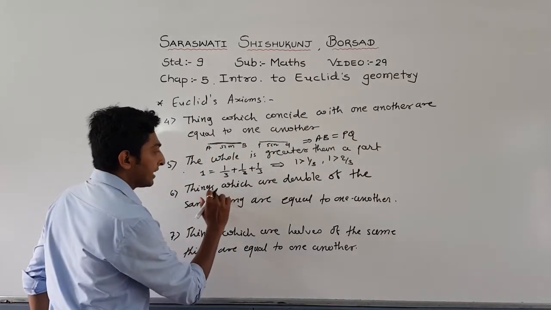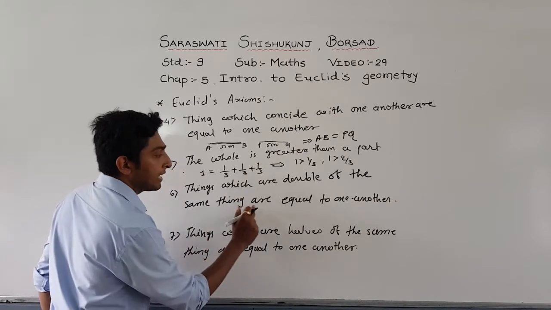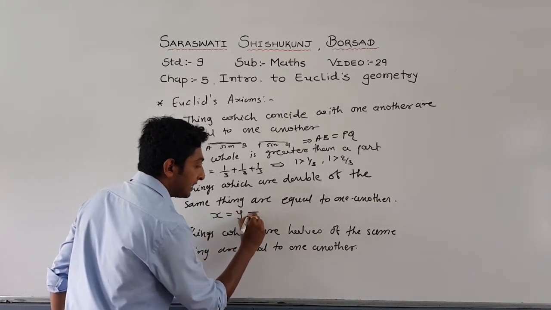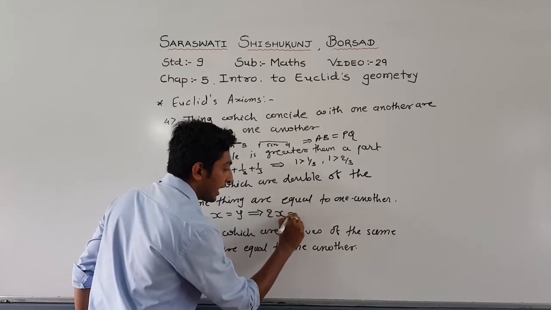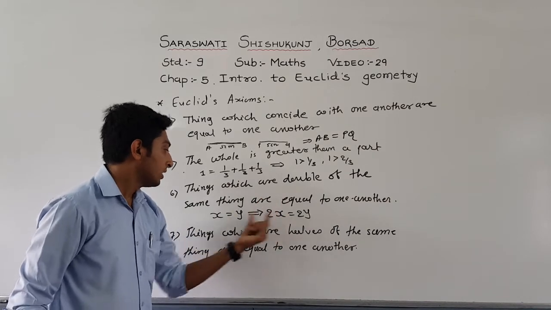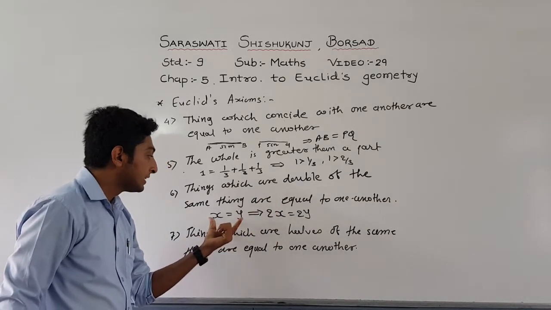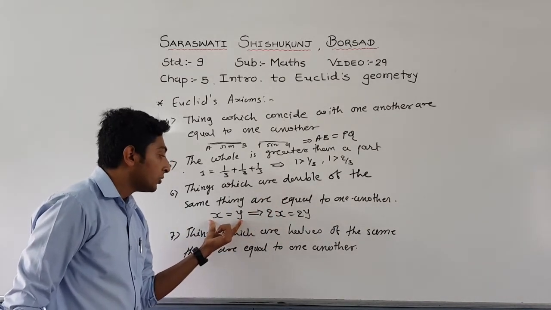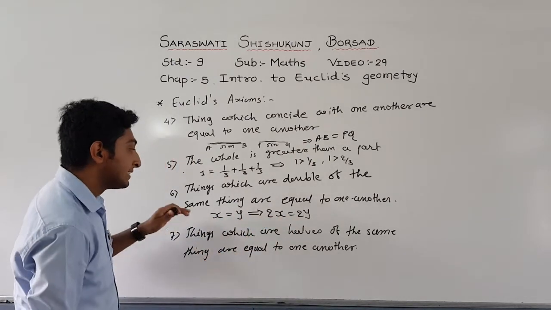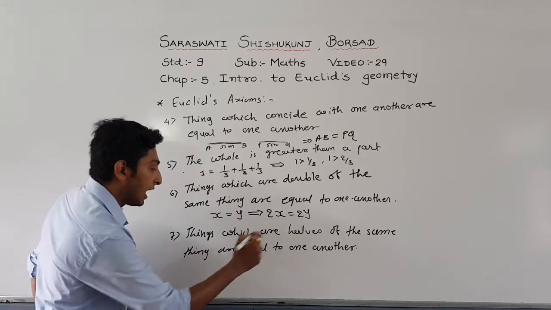Same thing: things which are double of the same thing are equal to one another. If I have x equal to y, then we can say that 2x equal to 2y. See, things which are double of the same thing. If I double both sides, this is 2x equal to 2y. Same in the case of half.